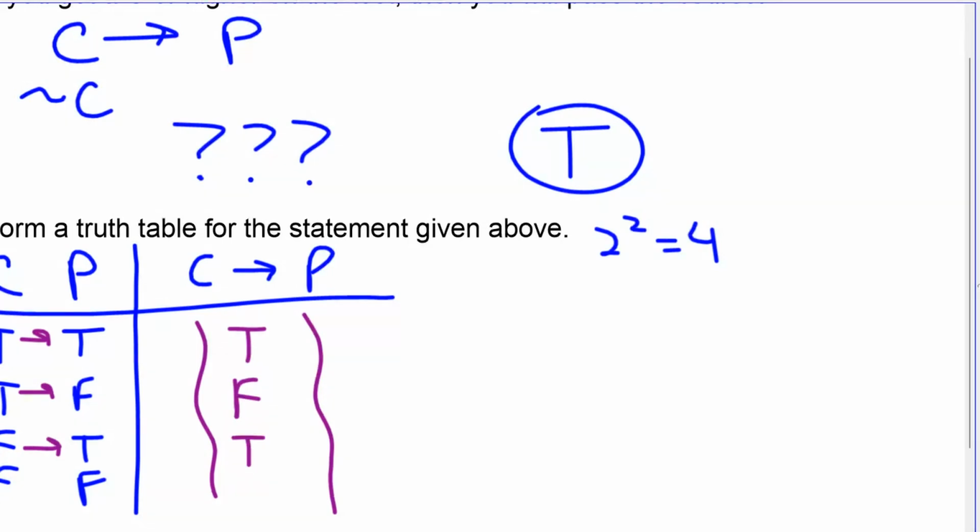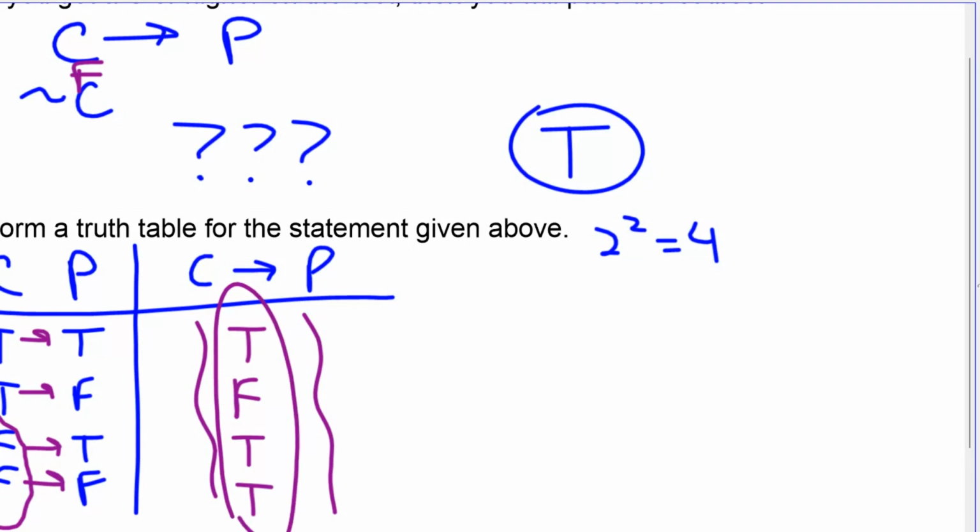And false implies false is going to be true, because what happens is if this part of the if-then statement doesn't apply, then we can't even say anything about that statement. And that's kind of what we have up here. When this part is false, they didn't get a C or higher on that test, then the statement doesn't really apply. And so if this is false, then the conditional is going to be true.